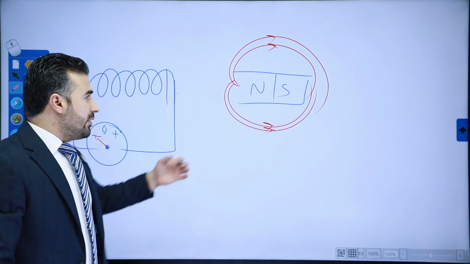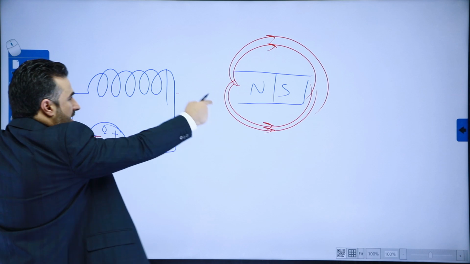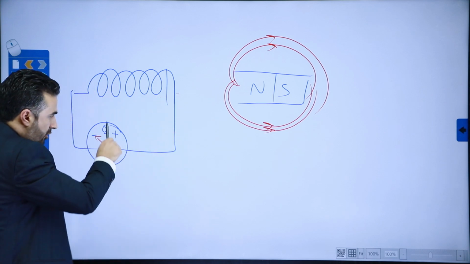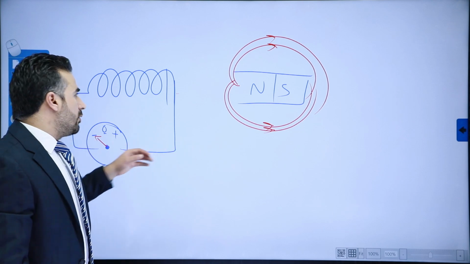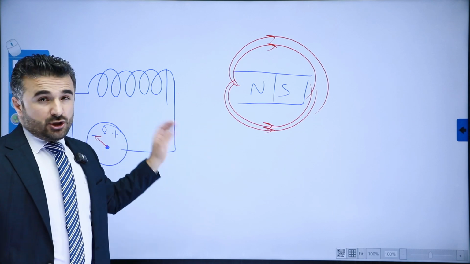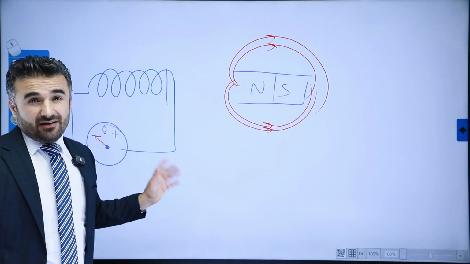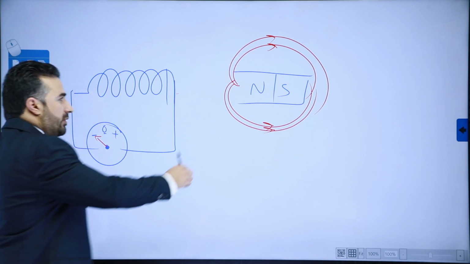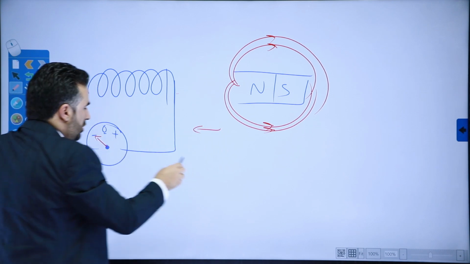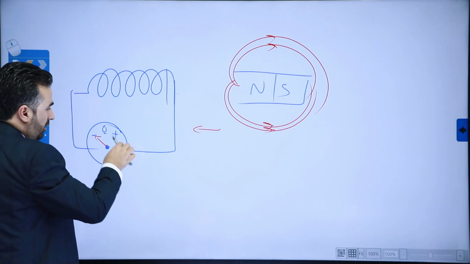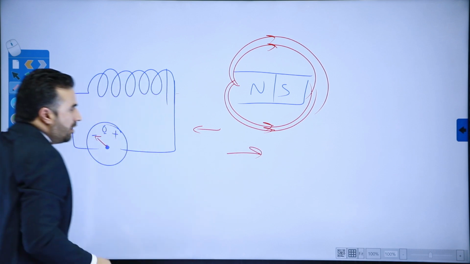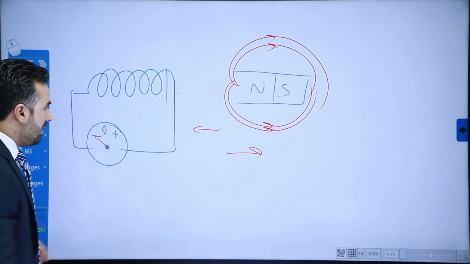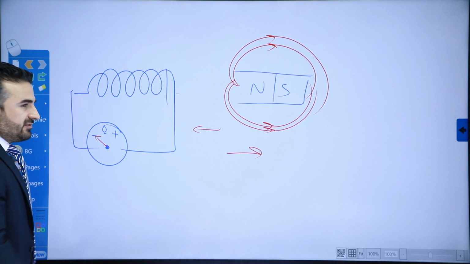So once again, when we insert the magnet into the coil, you will see that the galvanometer shifts to the positive side. By the way, at this point it really doesn't matter which side is which, when it shifts positive or negative. Just remember that when you insert the magnet into the coil, the galvanometer needle will shift in one direction, and once you move the magnet away from the coil, the needle will shift in the other direction.